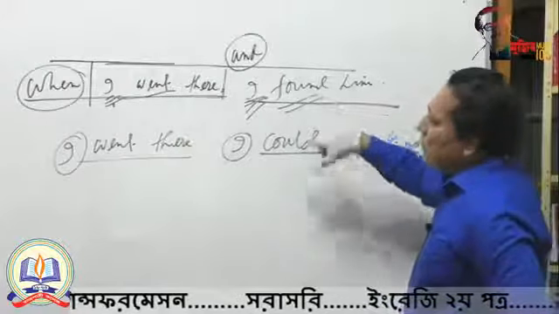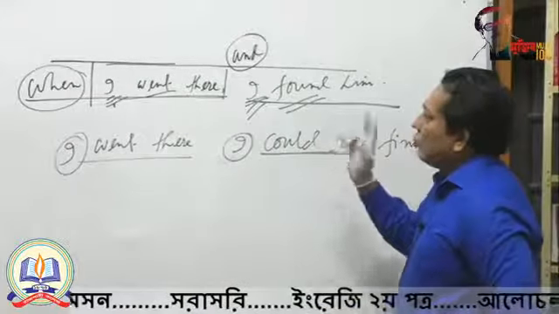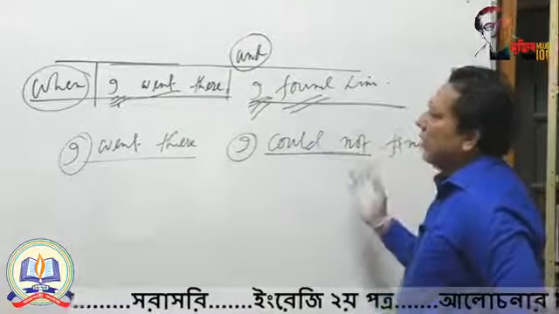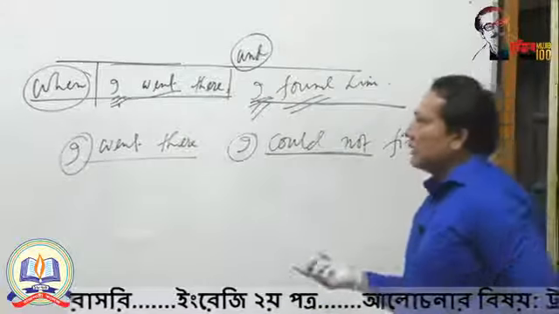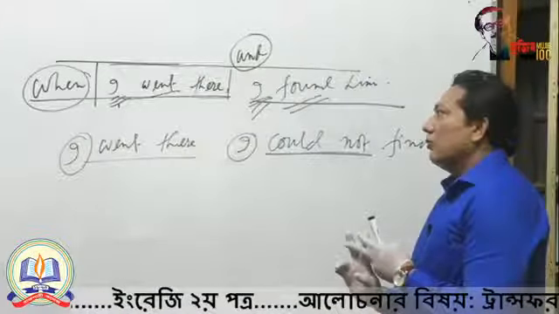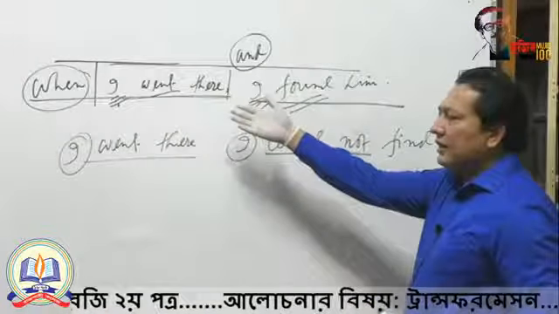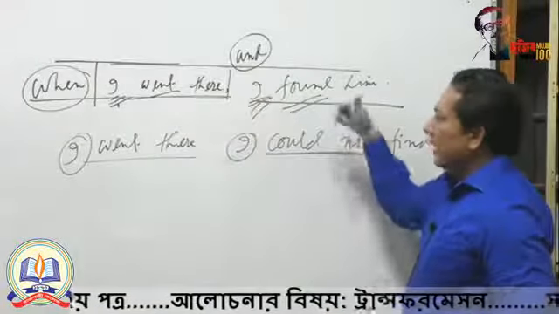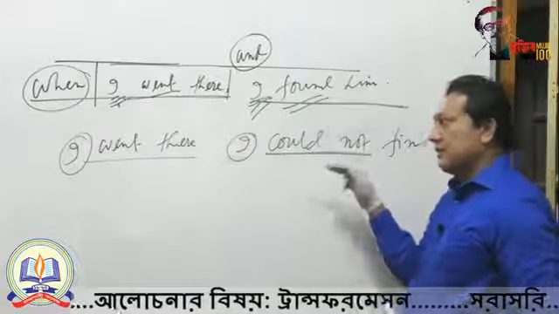Both in complex and compound sentences you are getting two parts, and two parts means two clauses. What is the difference? In a complex sentence you are getting a dependent clause and an independent clause, and in a compound sentence you are getting two independent or principal clauses.